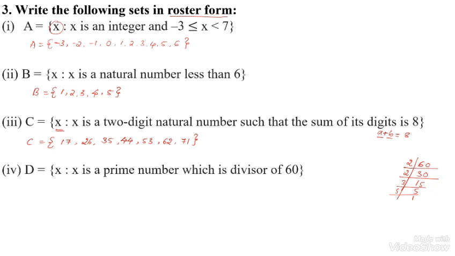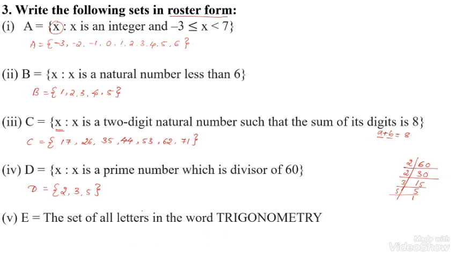Now x is a prime number, and out of these numbers, 2, 3, 5, only these three numbers are the divisors of 60 that are prime numbers. Only 3 elements are listed for the roster form.